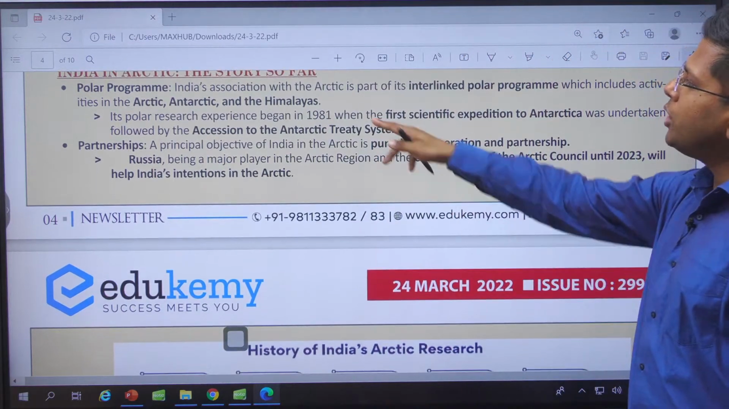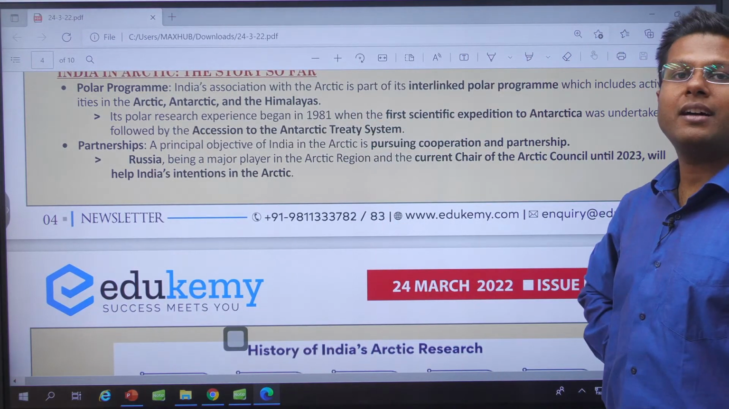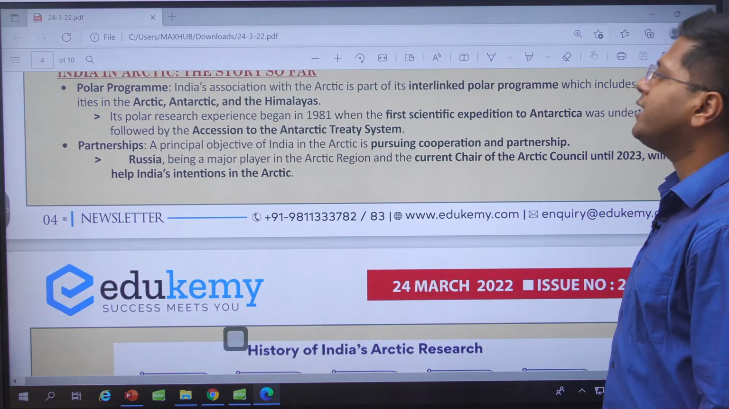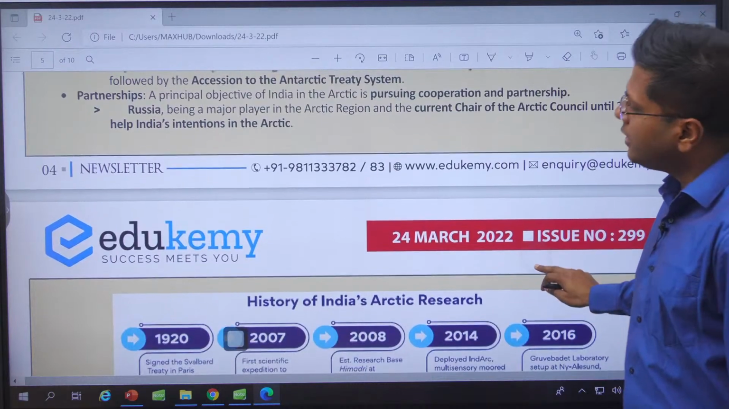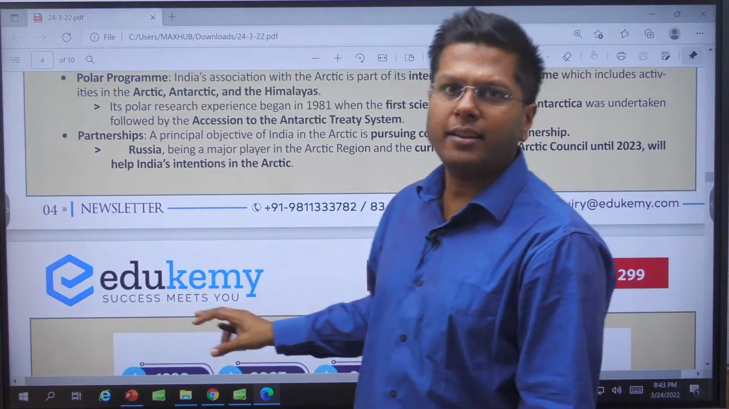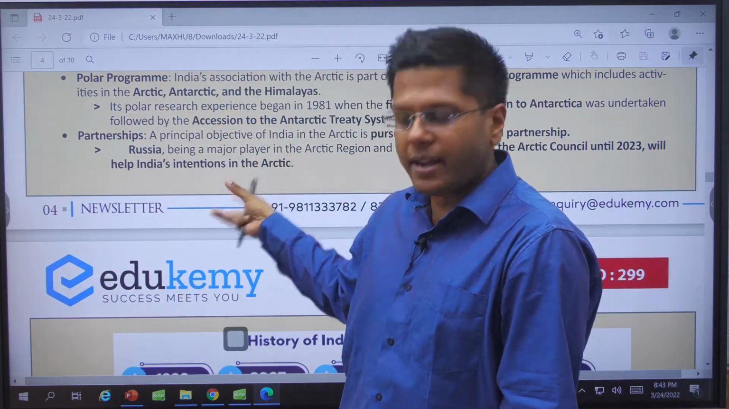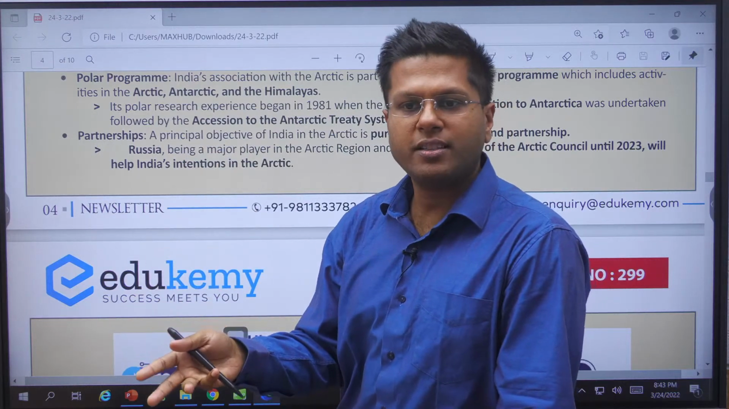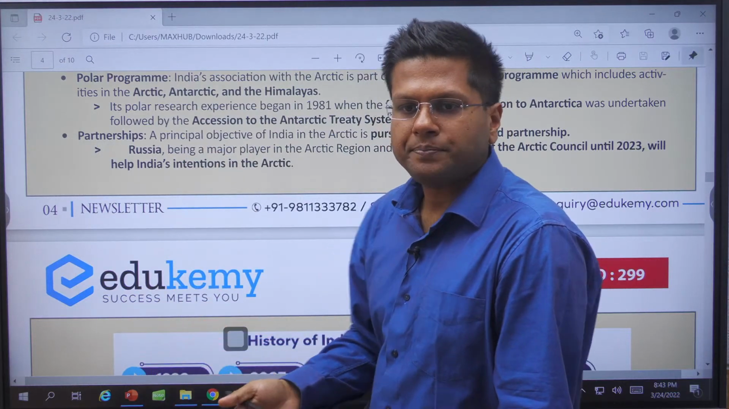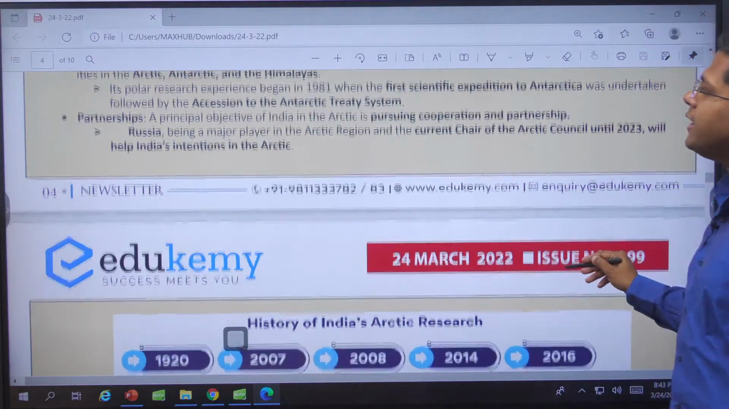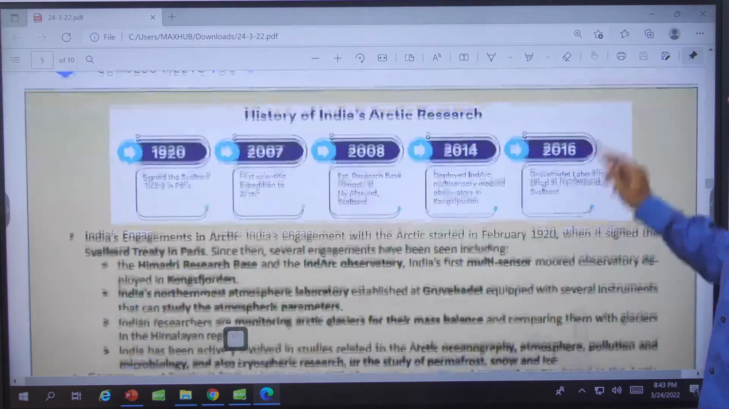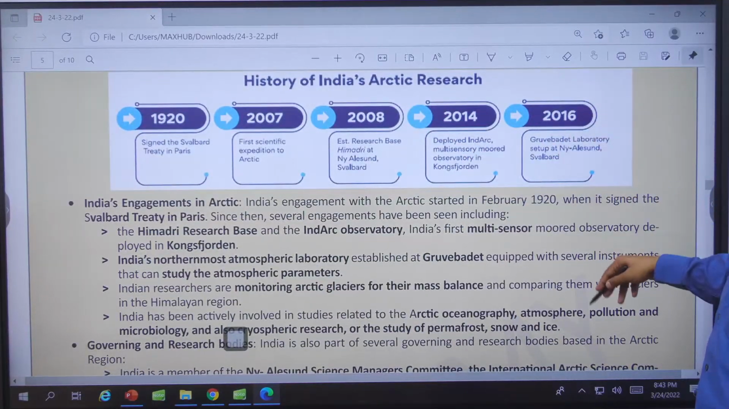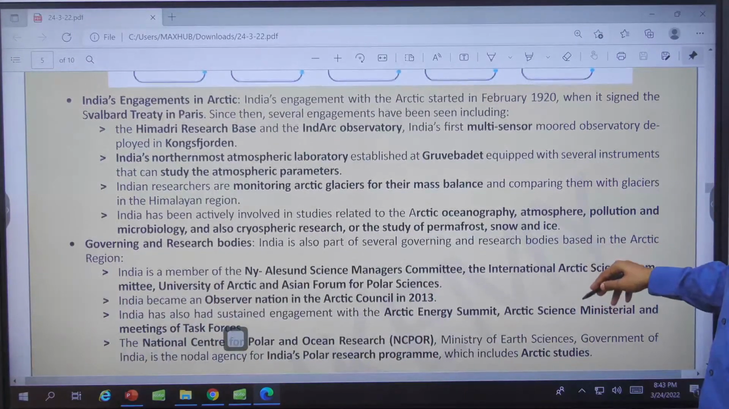All right. The polar program, all the three poles are somehow linked to each other. The Antarctic and Himalayas, right? Antarctic treaty system. See, I think now you have understood what I meant by saying Antarctic treaty and Arctic treaty. Why are they different? What is the issue between them? Right? Antarctic, largely global common. Arctic, it is belonging to each of the nations. So this is the history of India's Arctic research, India's engagement in Arctic.